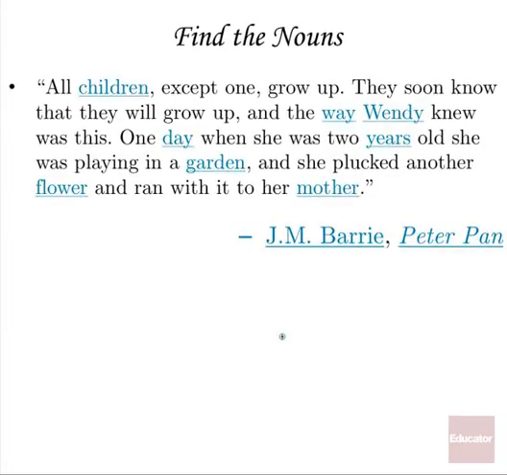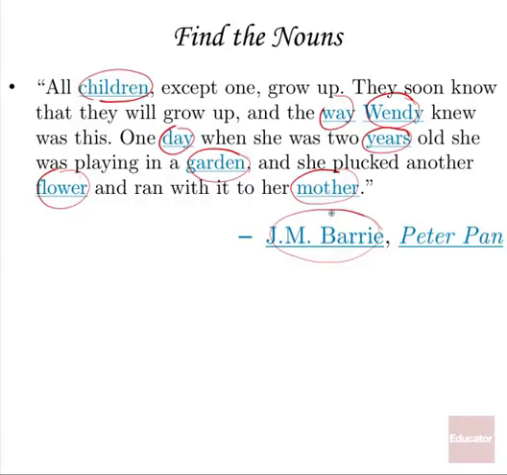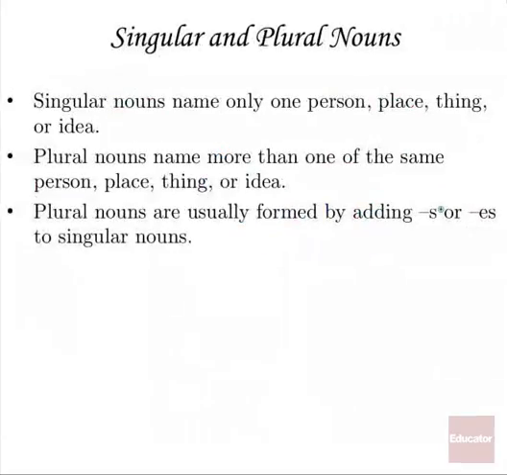And here they are. All children. Okay. Children are, of course, people, except one, grow up. They soon know that they will grow up. And the way, which is an idea. Wendy is a person. Knew was this. One day, which is a thing. When she was 2 years old, two things. She was playing in a garden, a thing. And she plucked another flower, a thing, and ran with it to her mother, a person. J.M. Barrie is also a person, and Peter Pan is a fictional character, but in the book, he's a person. So those are nouns as well.